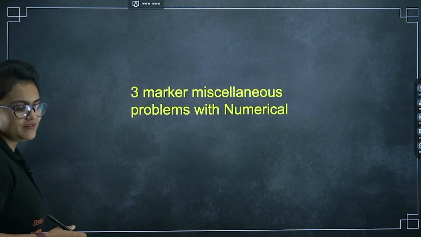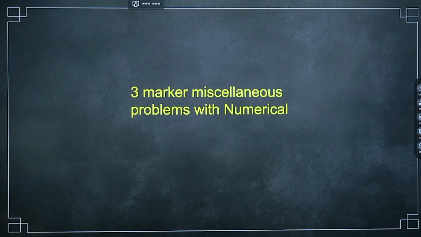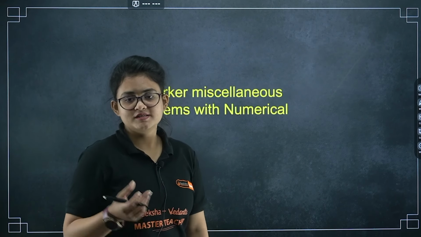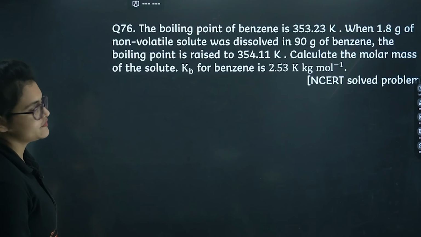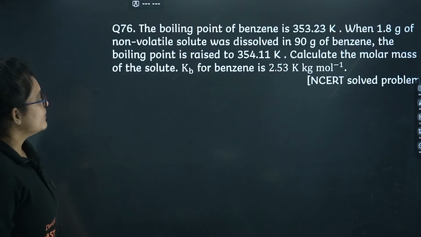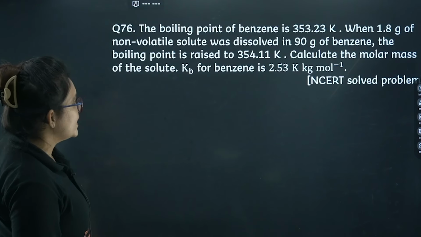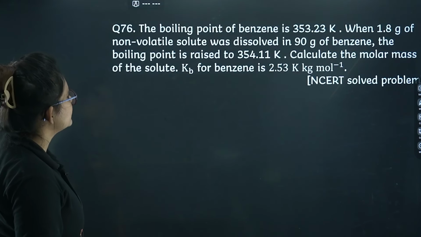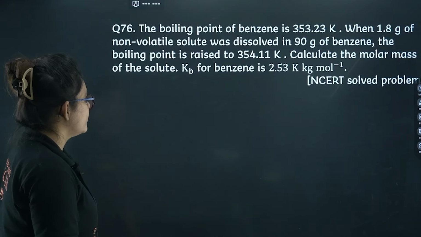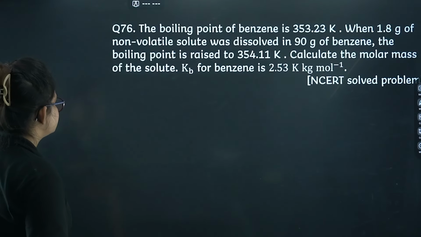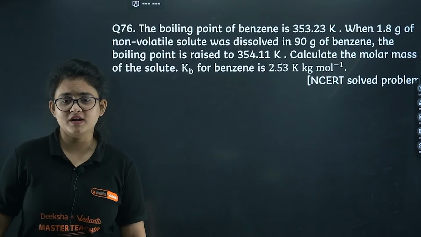Let's proceed. Here we will discuss some miscellaneous problems along with some numericals from different chapters. So let's proceed with the first problem. Looking at the problem, it feels like a solution chapter. The boiling point of benzene is 353.23 Kelvin. When 1.8 gram of non-volatile solute was dissolved in 90 gram of benzene, the boiling point is raised to 354.11. Calculate the molar mass of the solute, Kb is given. Direct question, elevation of boiling point you can directly apply.